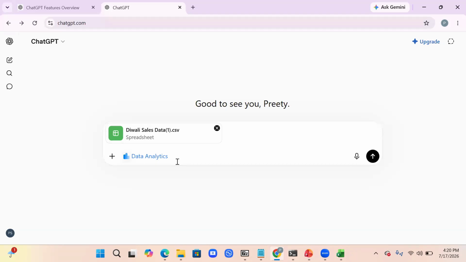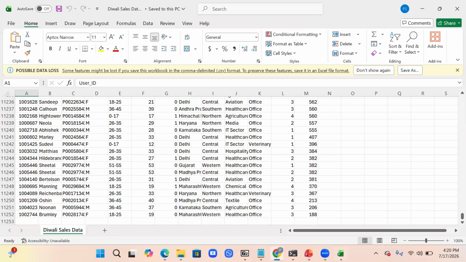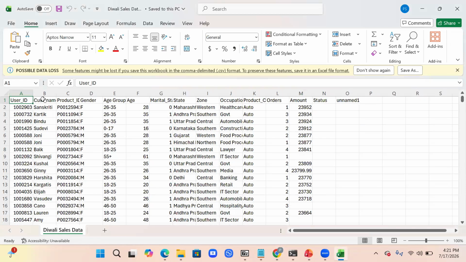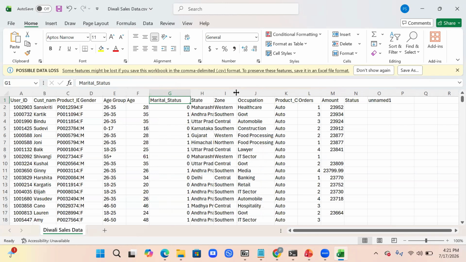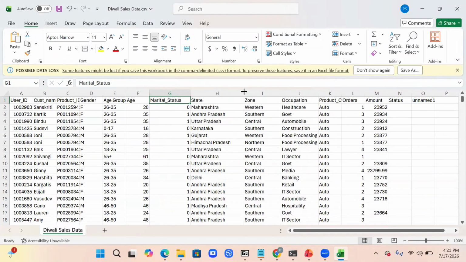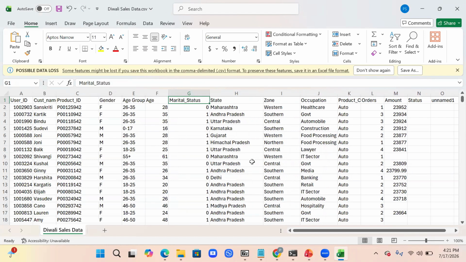So I would say, generate the report based on sales, gender wise, age wise, state wise. Why I'm saying that, I will tell you. Because in here, if I show you, we have the gender, age group, and state wise. I can search by marital status also. I can share this entire CSV file in the description. You can get the link from my GitHub.